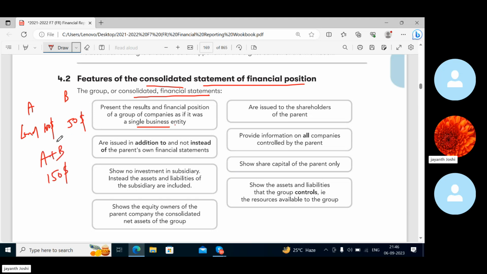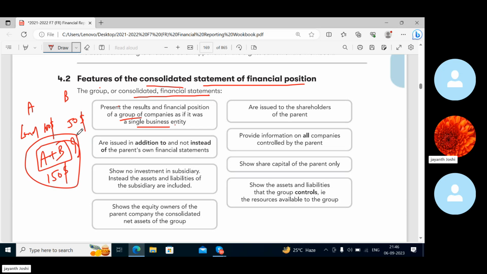So now this A plus B, can I say this is a single entity now? Yes, sir. So the group statements are prepared to present the results and financial position of a group of companies as if it was a single entity, to show the performance or financial position of the group.